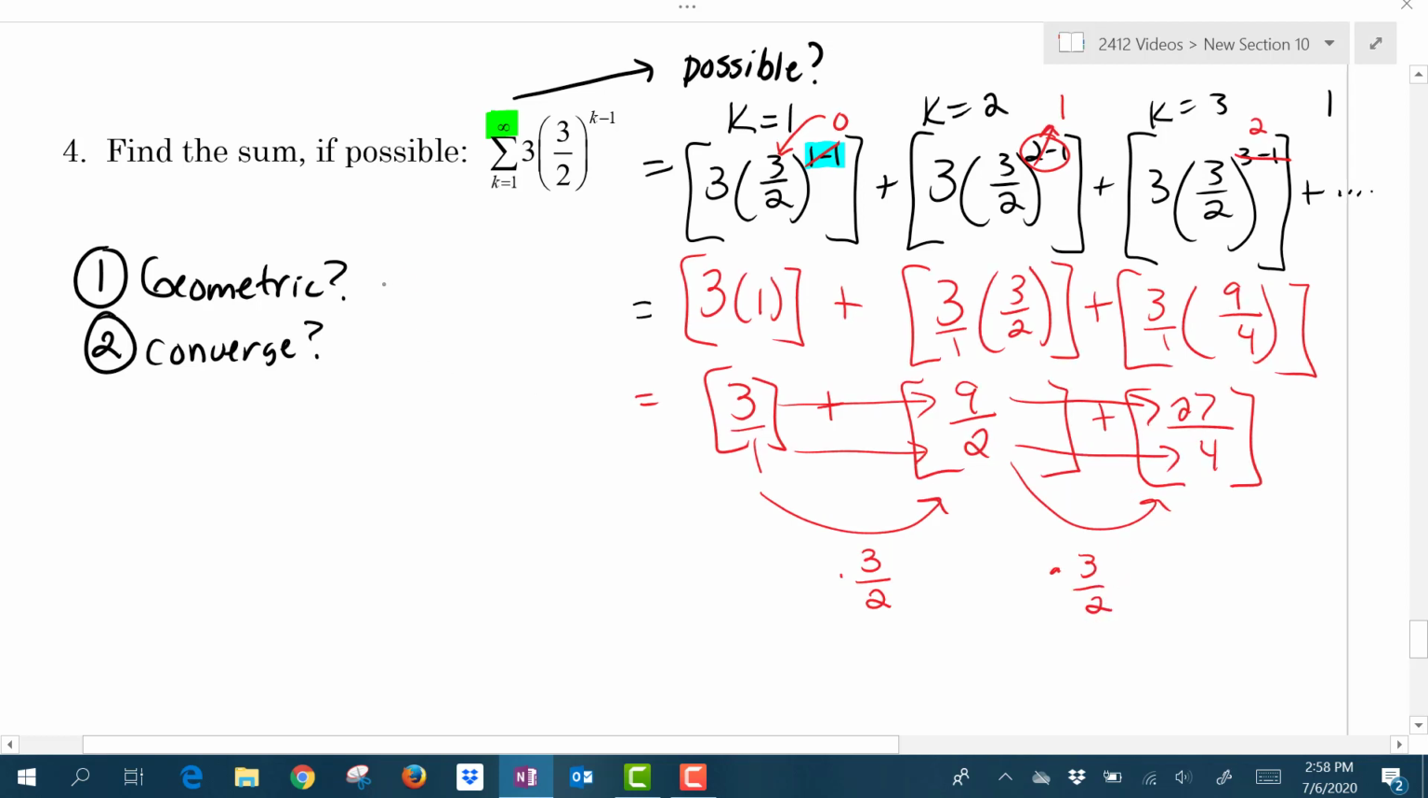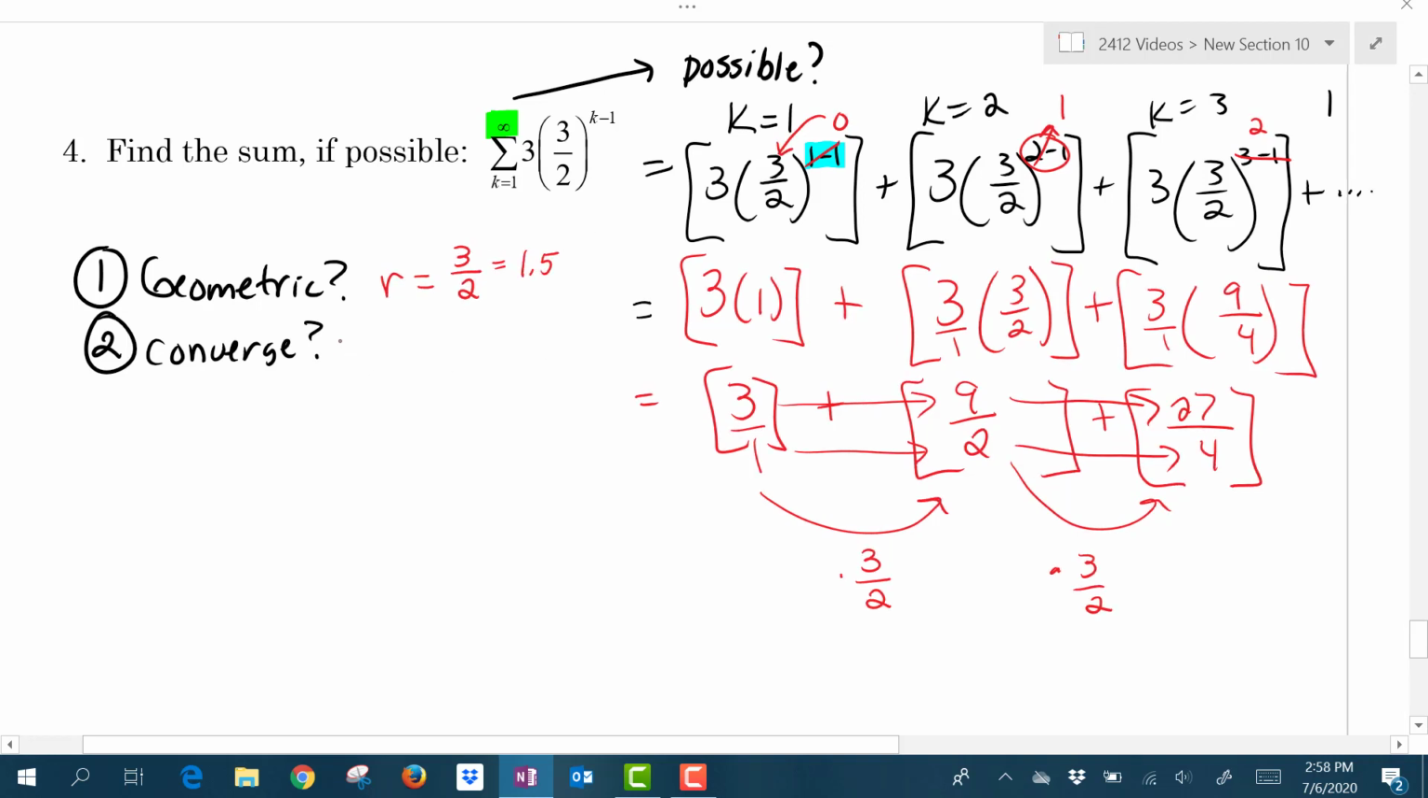So it looks like that would be our R value. So we do have a geometric sequence and the R value is 3/2. Sometimes we have a hard time with fractions deciding is that greater than 1 or less than 1. So let's put that into our calculator, and that tells me that the decimal value would be 1.5.